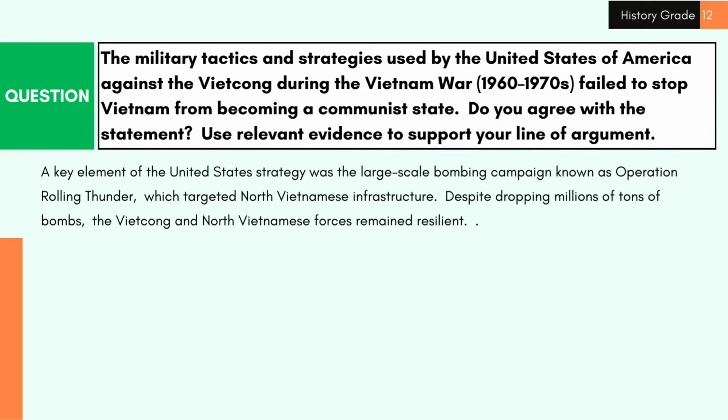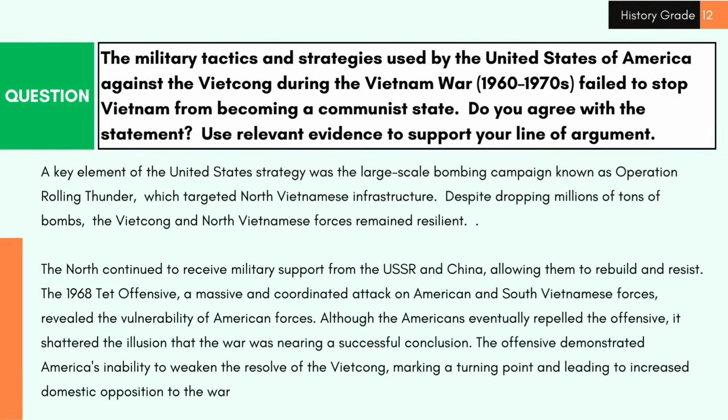A key element of the United States strategy was the large-scale bombing campaign known as Operation Rolling Thunder, which targeted North Vietnamese infrastructure. Despite dropping millions of tons of bombs, the Vietcong and North Vietnamese forces remained resilient. The North continued to receive military support from the USSR and China, allowing them to rebuild and resist.